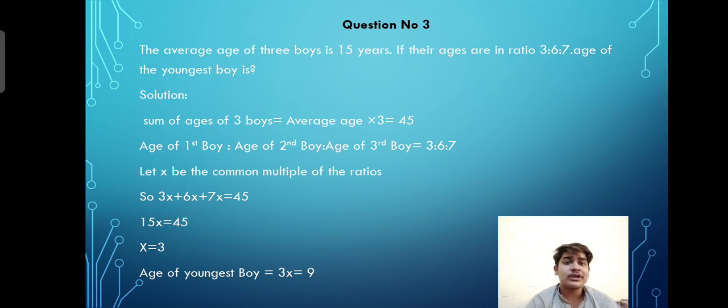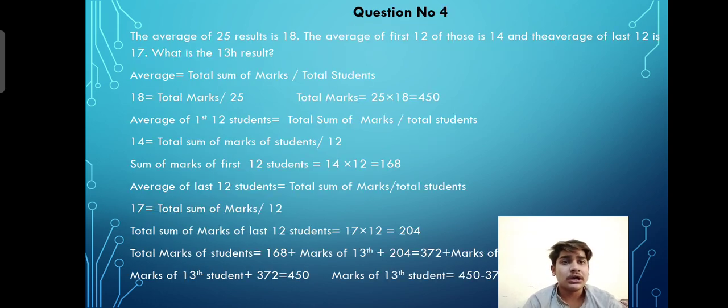After solving, we get x is equal to 3, which is the common multiple with which the ratio is divided. So now we can multiply this common multiple with the smallest number 3, which should be the age of the youngest boy. So 3 multiplied by 3 equals 9. So 9 is the age of the youngest boy. Now I hope you understand this question. Now coming towards the next slide, question number 4.